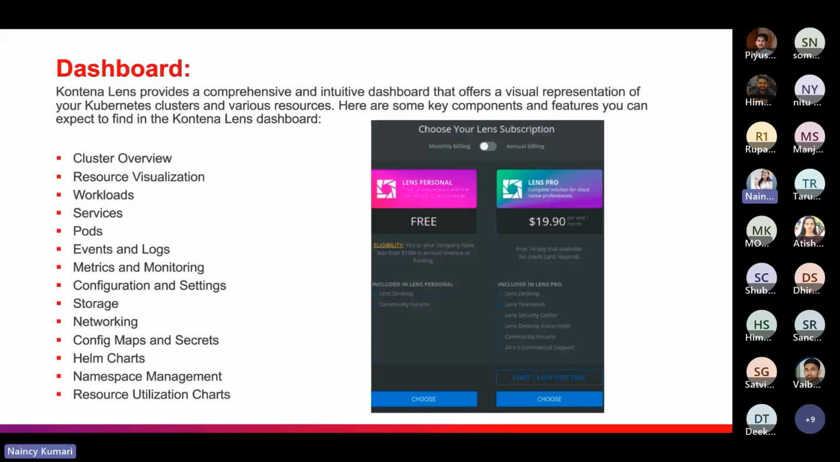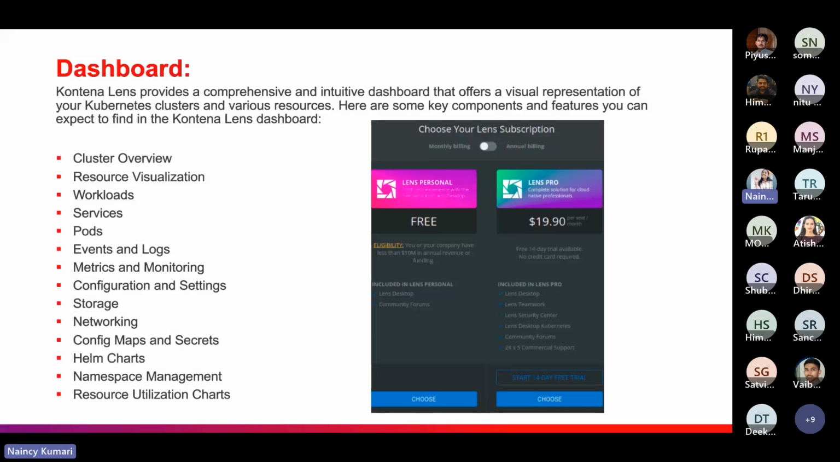When you install Lens Personal, then you will get a 14-day free trial for Lens Pro. So it gives you Lens Pro for 14 days. You can click on start 14-day free trial for Lens Pro here, and you can take benefit of that. After that, you have to pay. But for our use cases, we can use this Lens Personal. It's totally free of cost.